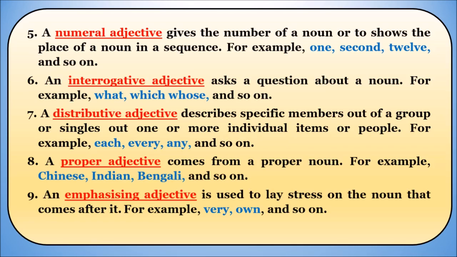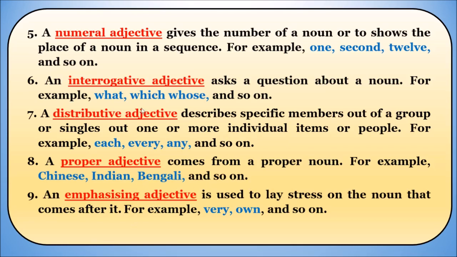Whose pen is this? I will say it is my pen. But if I want to show my ownership, or show importance to a particular pen, I say it's my own pen which you are having. So in order to show ownership or stress, or give importance to such things, we call it an emphasizing adjective.